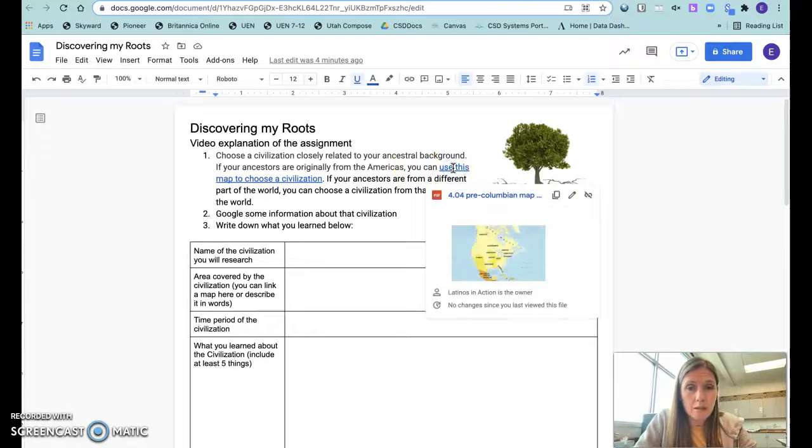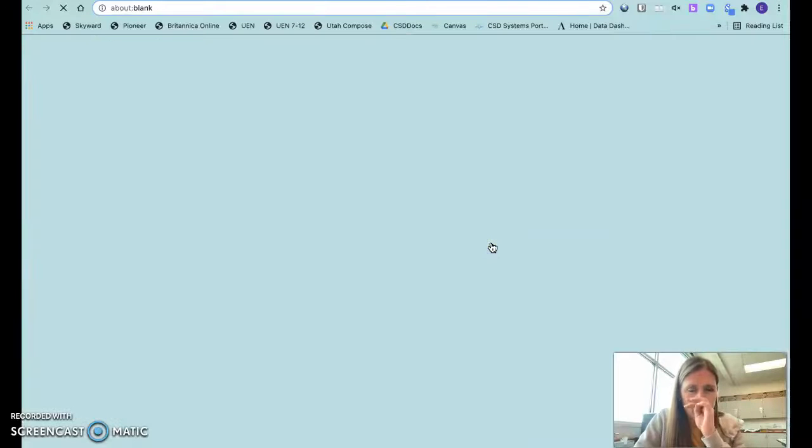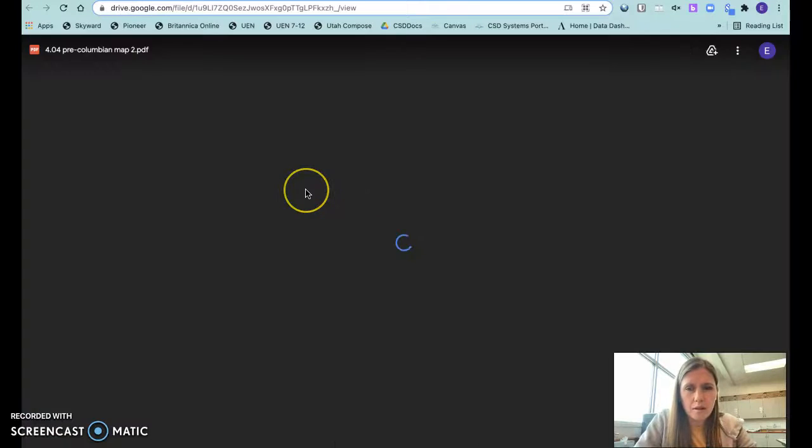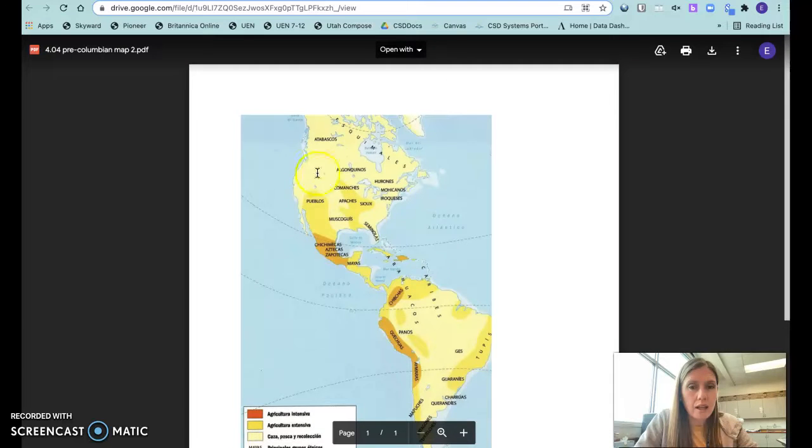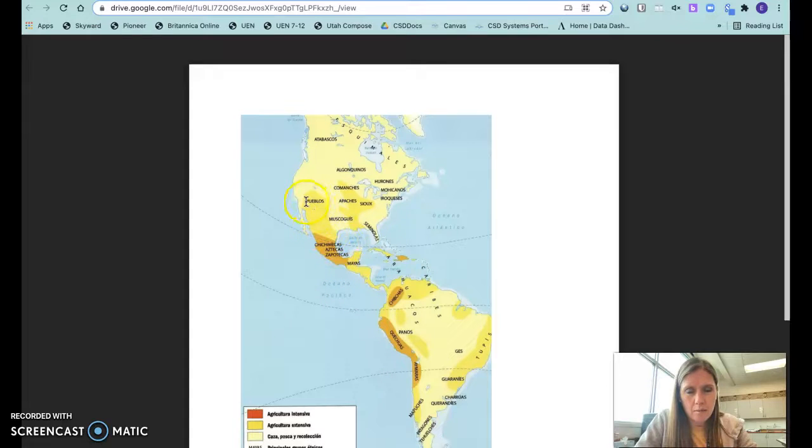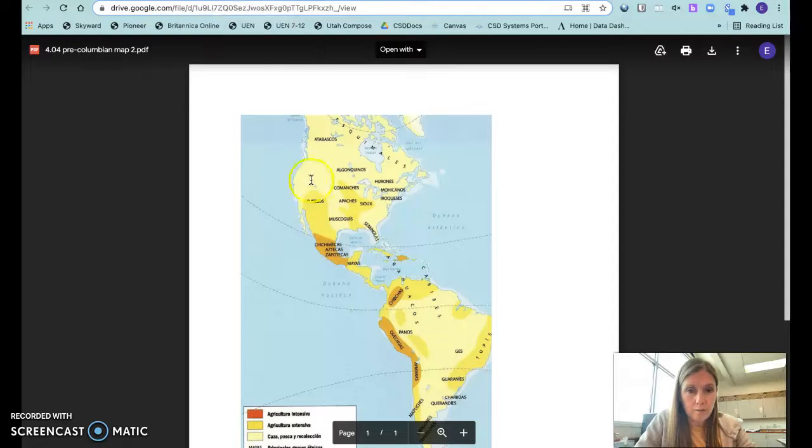You can use this map to choose a civilization. So you can open this up. If you have any ancestors from the Americas, you may not be 100% sure, but you know your family came from Mexico. So that might be the Pueblos, the Chichimecas, Aztecas, Zapotecas. Other people from southern Mexico might have more Mayan ancestry. So choose a group.